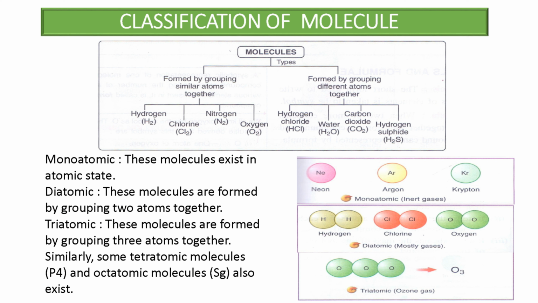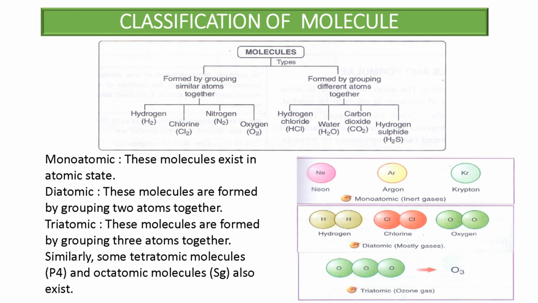Here are some examples. In monoatomic, the inert gases are monoatomic molecules. This is very important. Inert gases like neon, argon and krypton are monoatomic molecules. In diatomic, there are various examples: hydrogen, chlorine, oxygen, nitrogen.